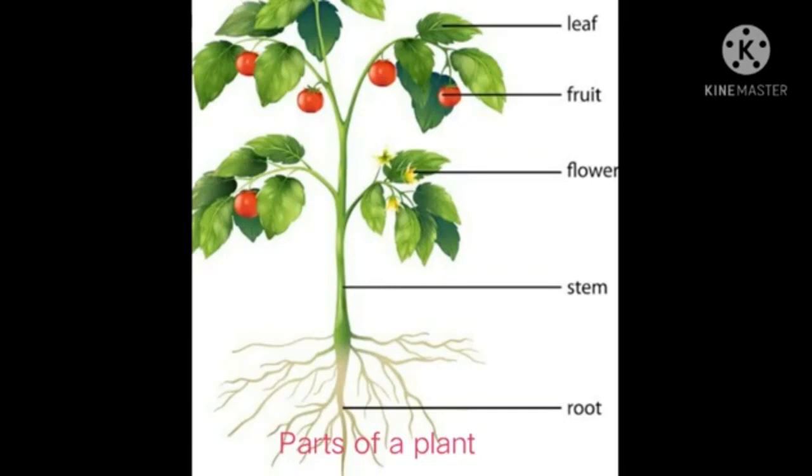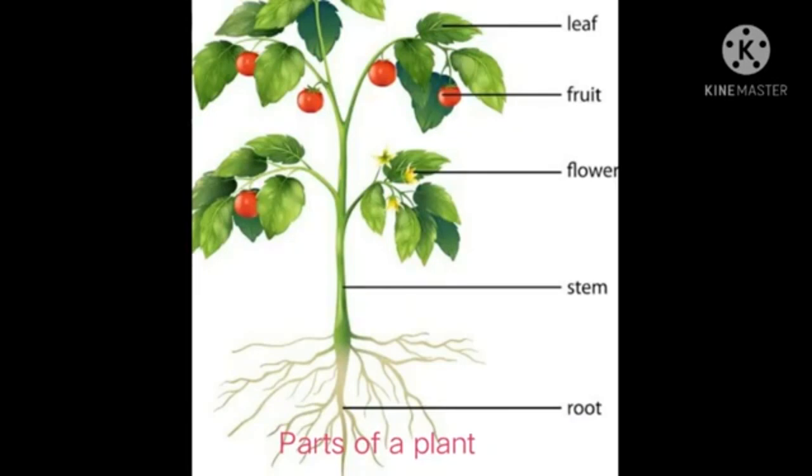Different plants give flowers of different colors and sizes. Most plants have certain common parts. Now we are going to see the parts of a plant.